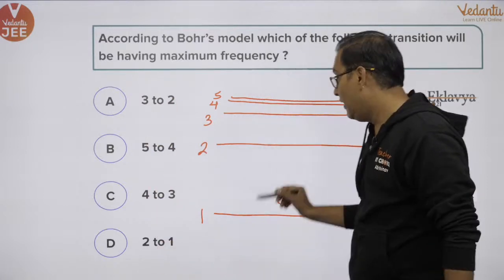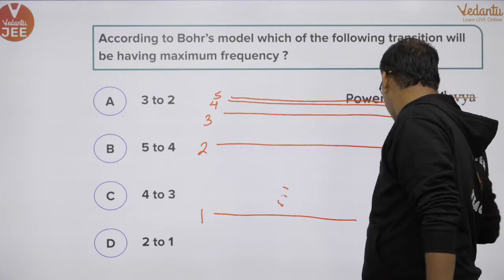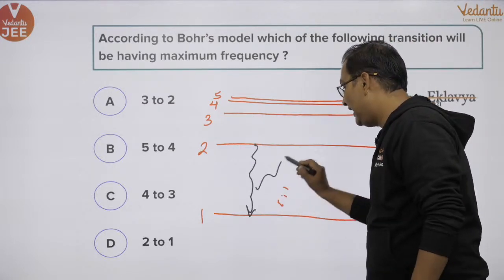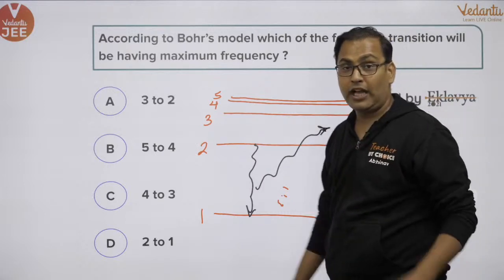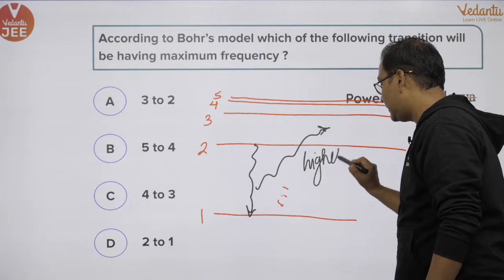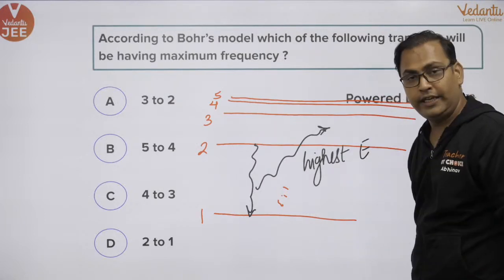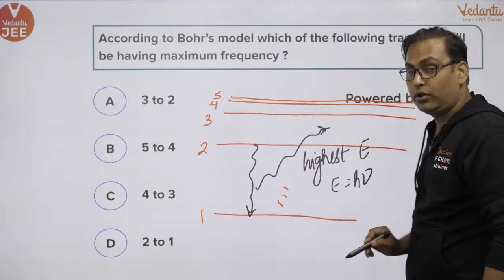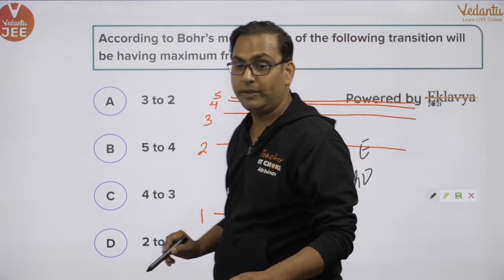So definitely when the electron is coming down from 2 to 1, the radiation that is coming out will have the highest energy. This will be the highest energy radiation, and you already know E is equal to h nu. So if the energy is highest, the frequency will also be highest.